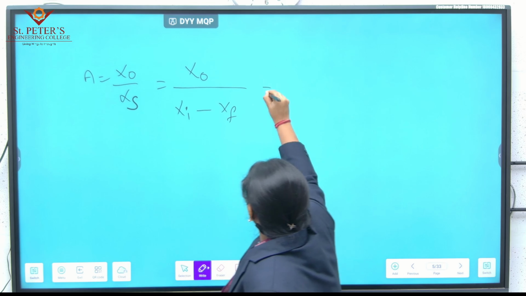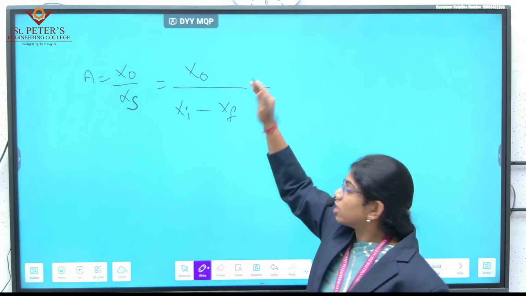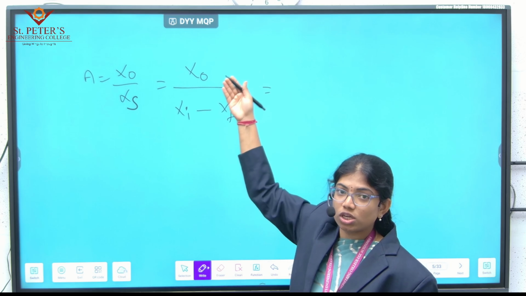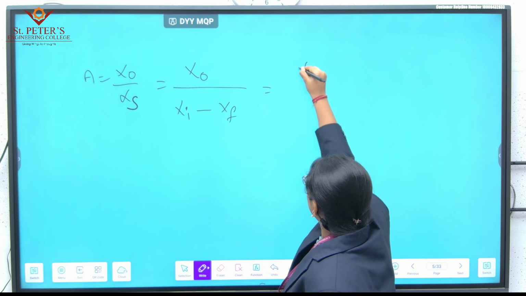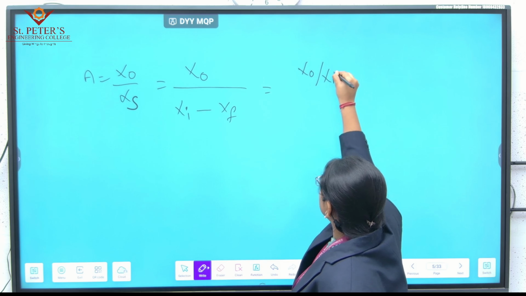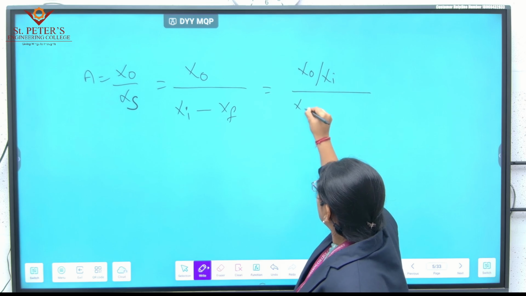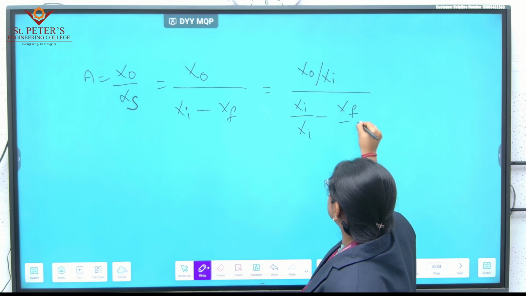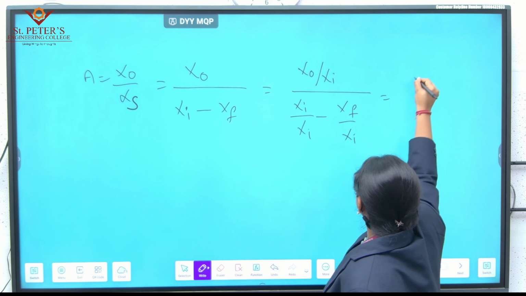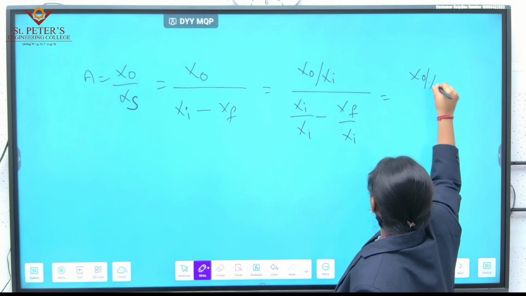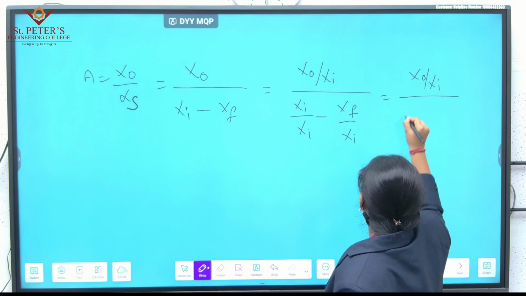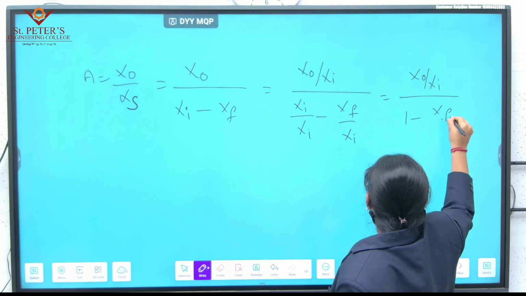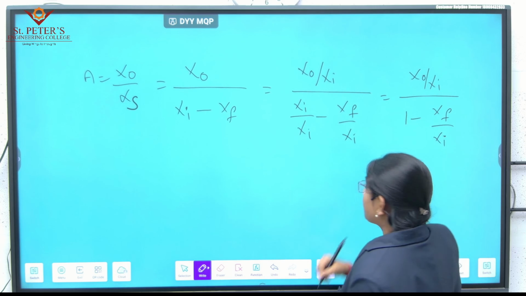Now divide the Xi with both the numerator and the denominator. X out divided by Xi, divided by Xi divided by Xi minus XF divided by Xi, which is equal to X out divided by Xi by 1 minus XF divided by Xi.